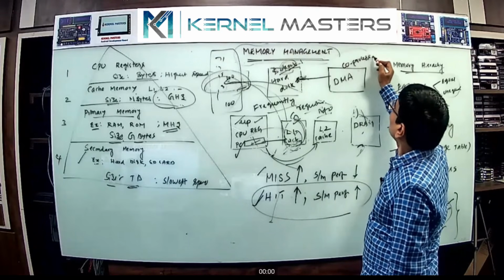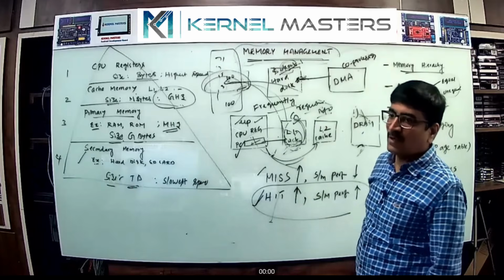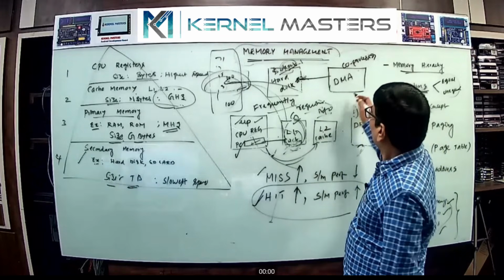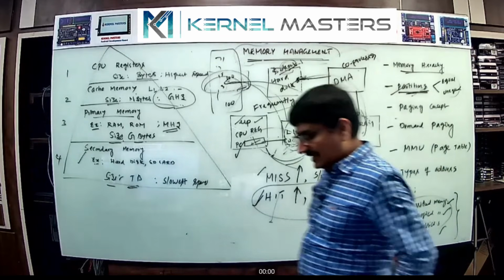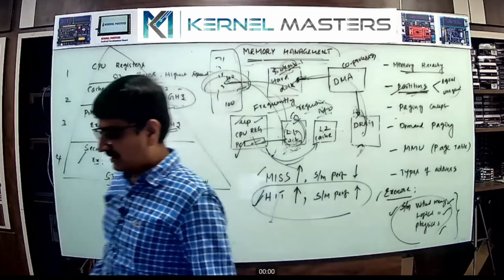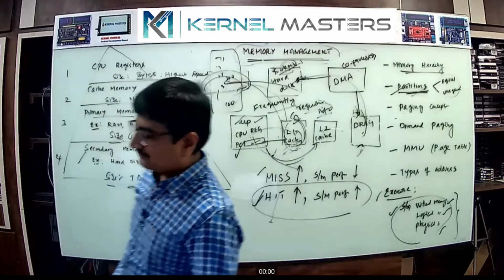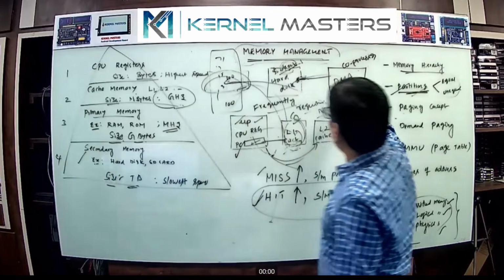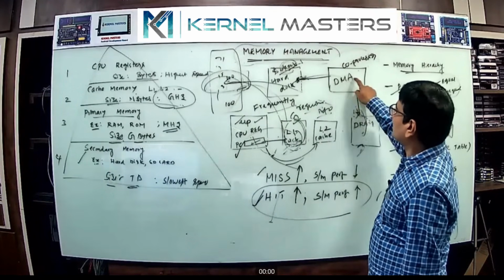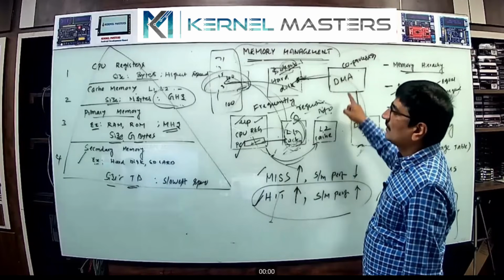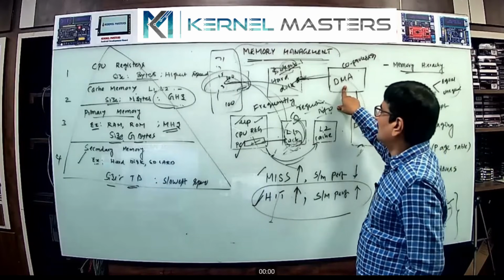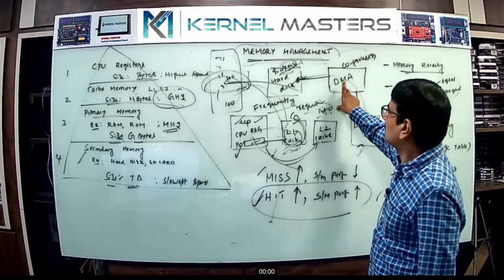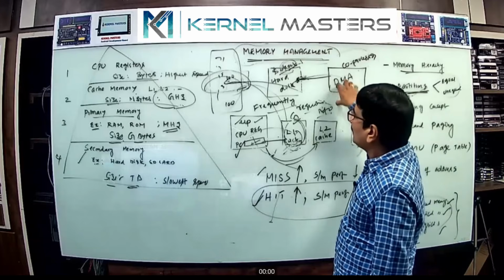With the help of DMA we can transfer the data. DMA is a hardware device, a programmable integrated circuit, responsible for transferring data from hard disk to RAM.